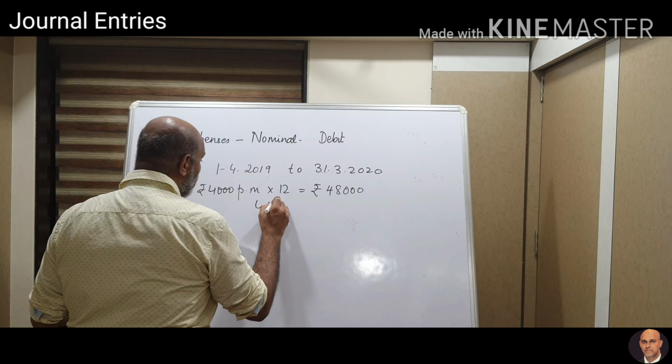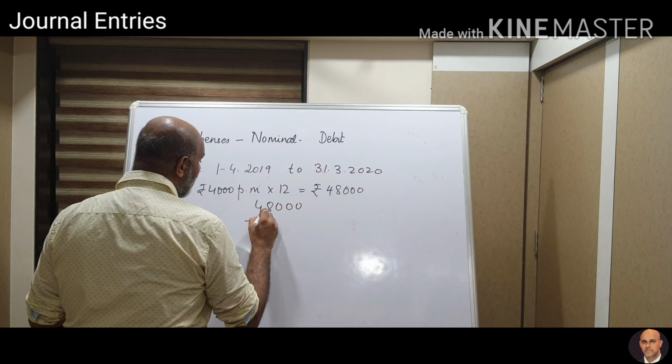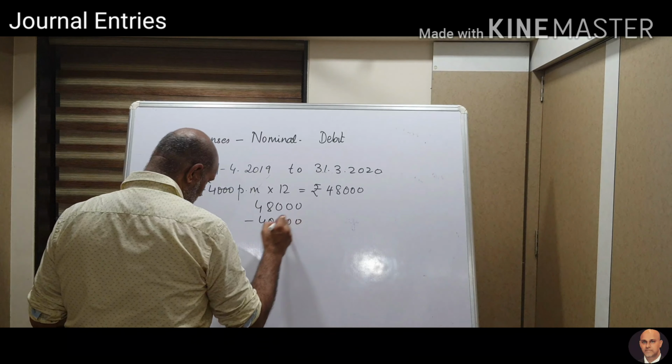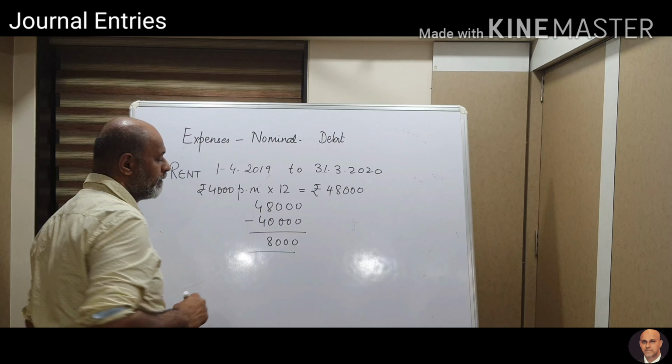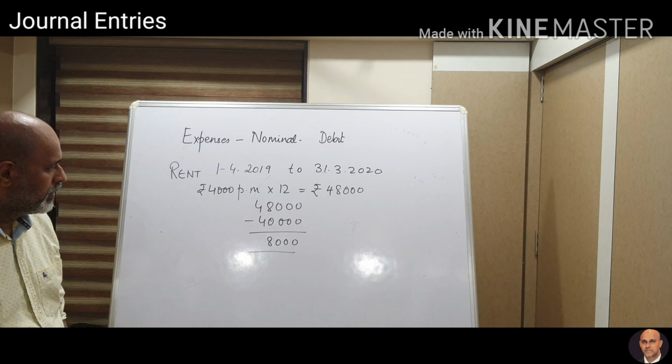From this 48,000, I have paid 40,000, which means 8,000 is yet to be paid. 40,000 is paid, and this is not paid, or it is payable. So this is known as payable, or this is known as an outstanding, yet to be paid.